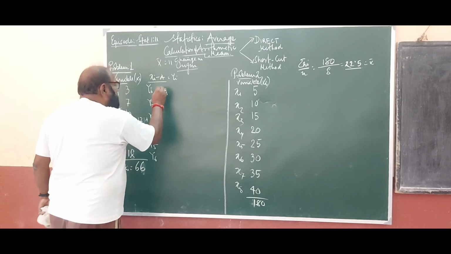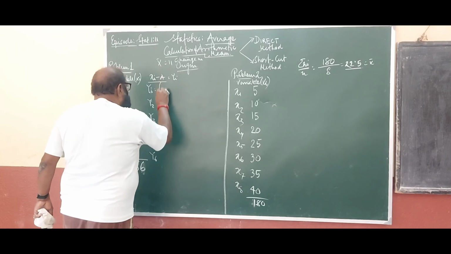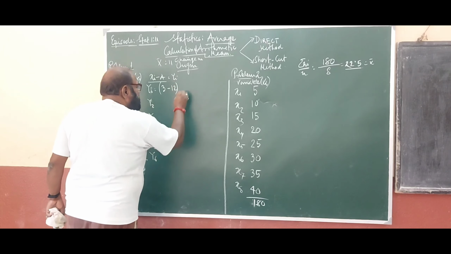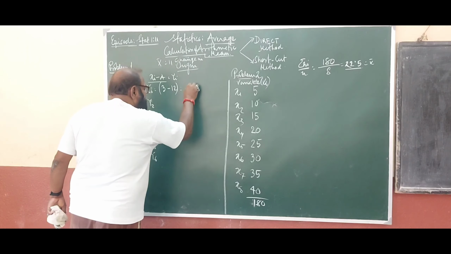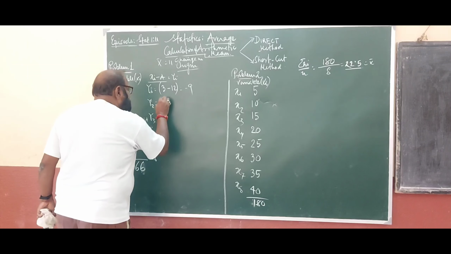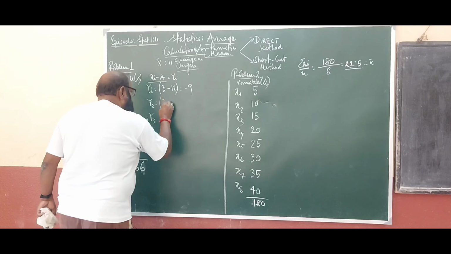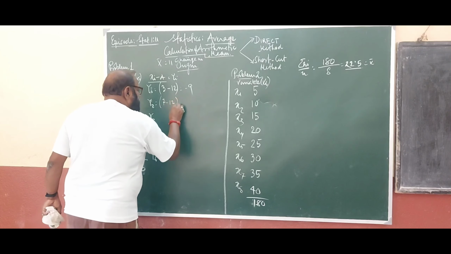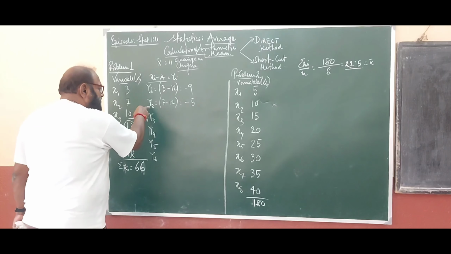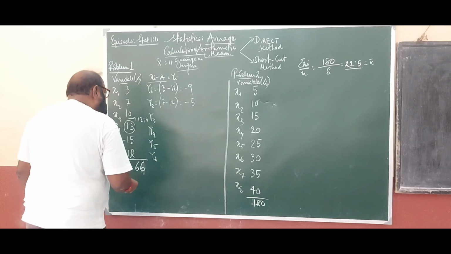Now what is the value of y? That is xi, that is 3 minus 12 equals minus 9. Clear? Now 7 minus 12 equals minus 5 is the value of y2.